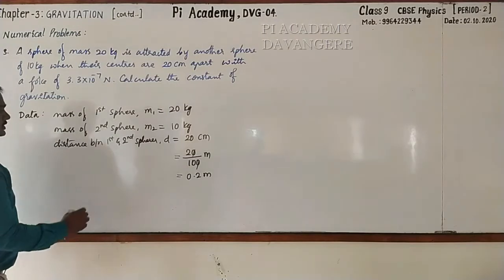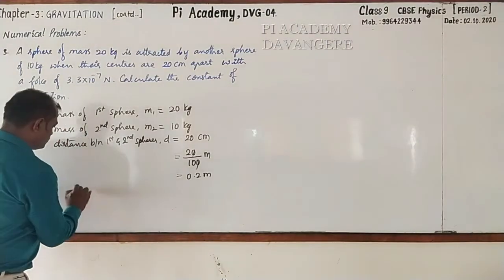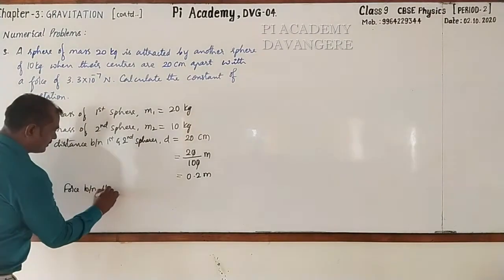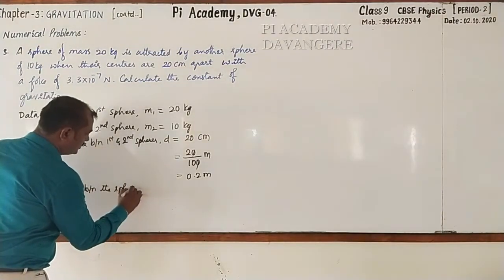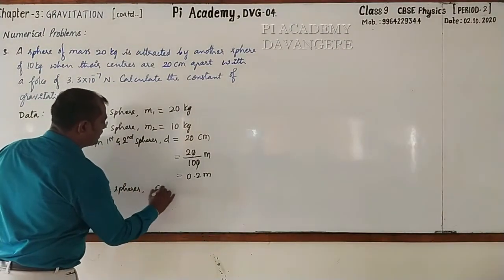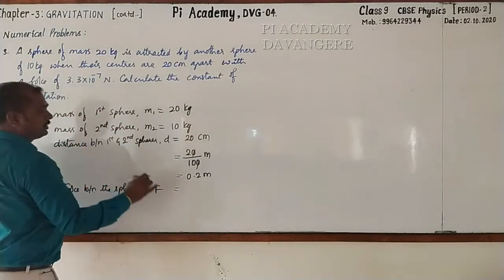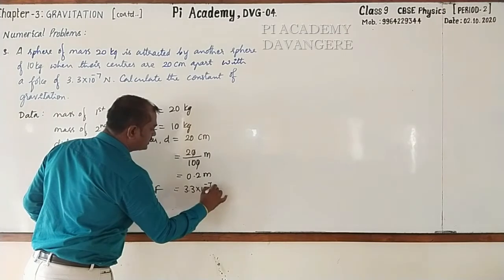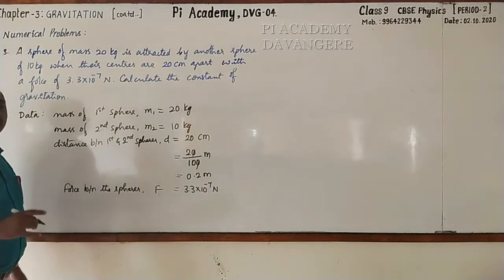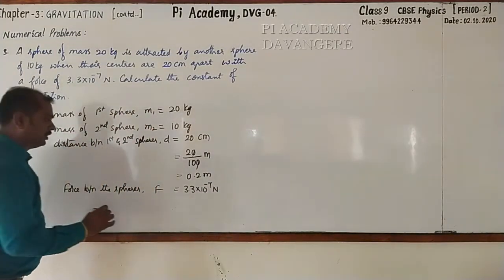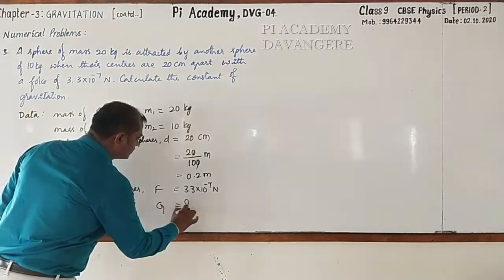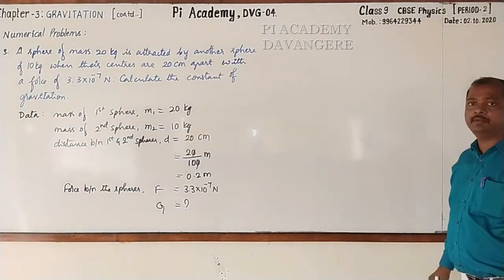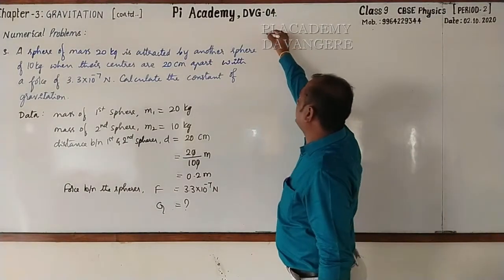Next, force is given. Force between the spheres, that is F is equal to 3.3 into 10 raised to the power minus 7 Newton. What we are going to calculate is the gravitational constant, that is capital G. Go for calculation.